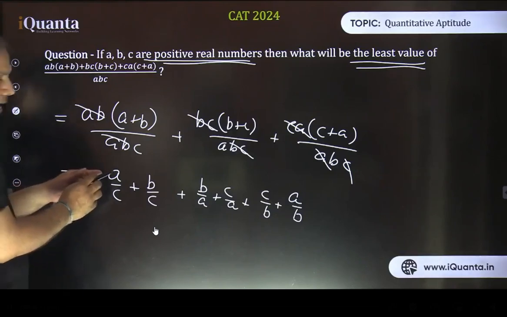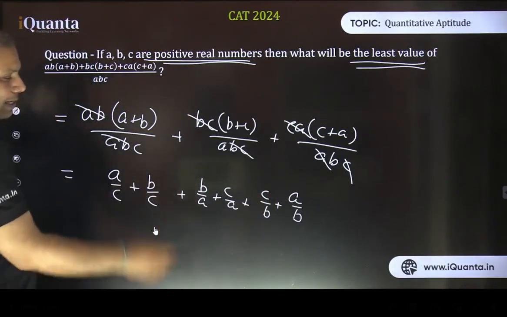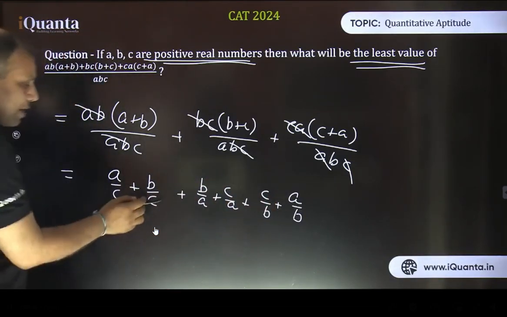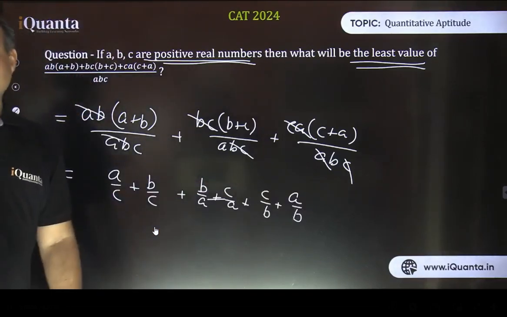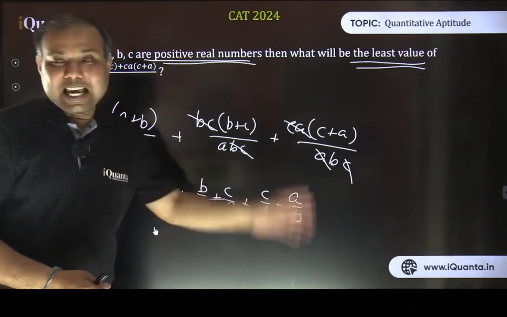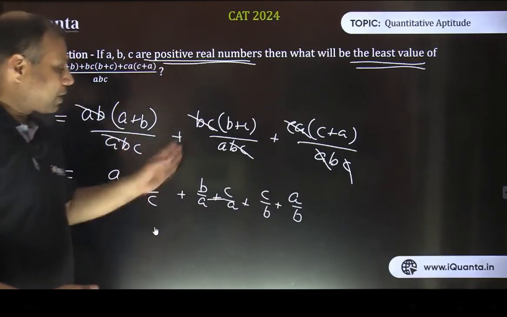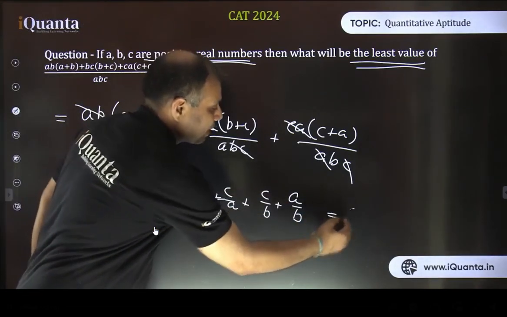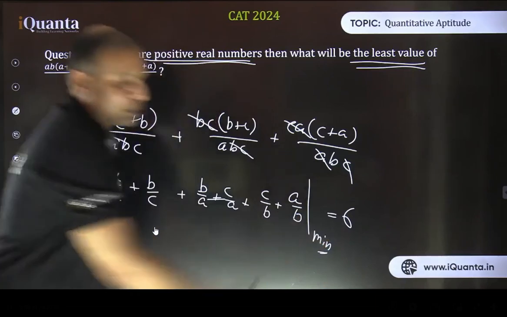In the numerator part, I can see A 2 times, in the denominator A 2 times. That will be cancelled. Same way B, and denominator also B, numerator C, denominator also C. So the product of these 6 terms is constant. It is 1. So there it is a constant value. So this sum can be minimized if each term becomes equal, that is equal to 1 each. So that's how 1 plus 1 plus 1 plus 1 plus 1 plus 1 comes out to be 6. So that is the minimum value of this expression. Fine.